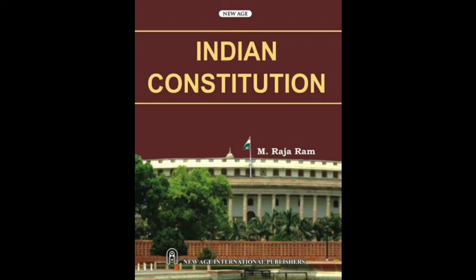Universal adult franchise. This means that all persons of 18 years of age and above have the right to vote irrespective of their caste, color, religion, etc. The British had provided for communal electorate under the Act of 1919 and 1935.